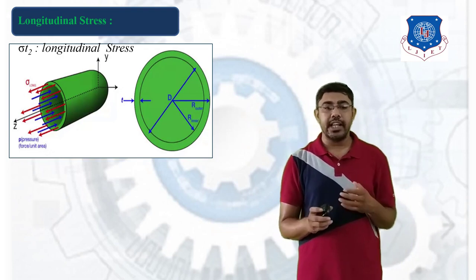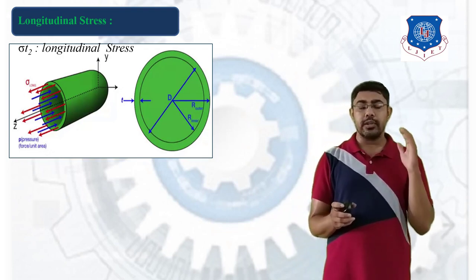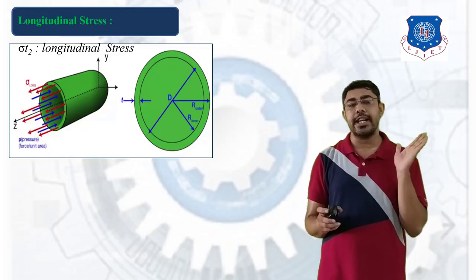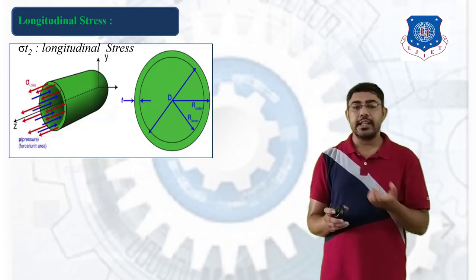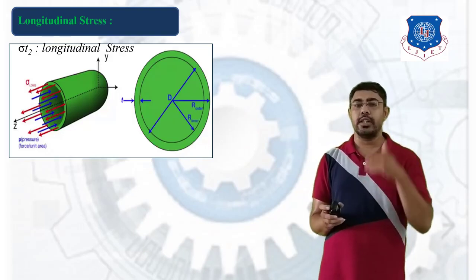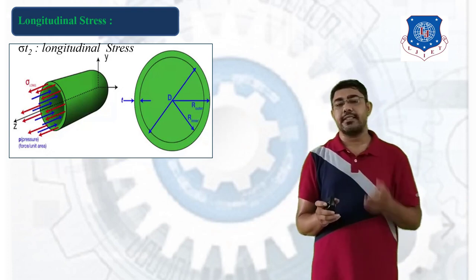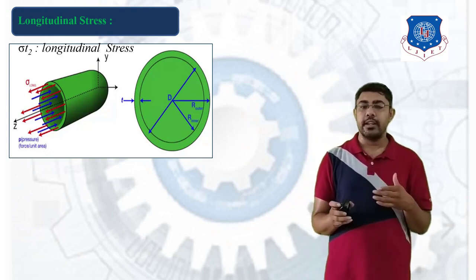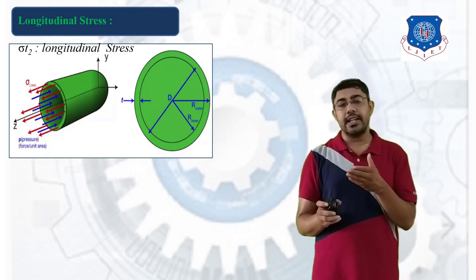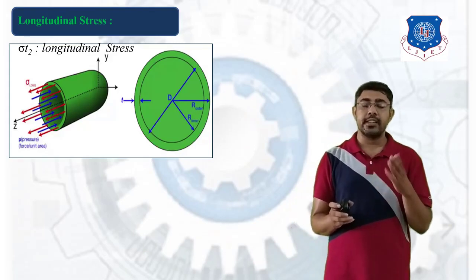As shown in the figure here, the pressure intensity is acting on the cylinder, and an opposite longitudinal stress is generated on the thickness of the cylinder. And here D is the diameter of the cylinder, and since the cylinder is thin, we consider the diameter of the